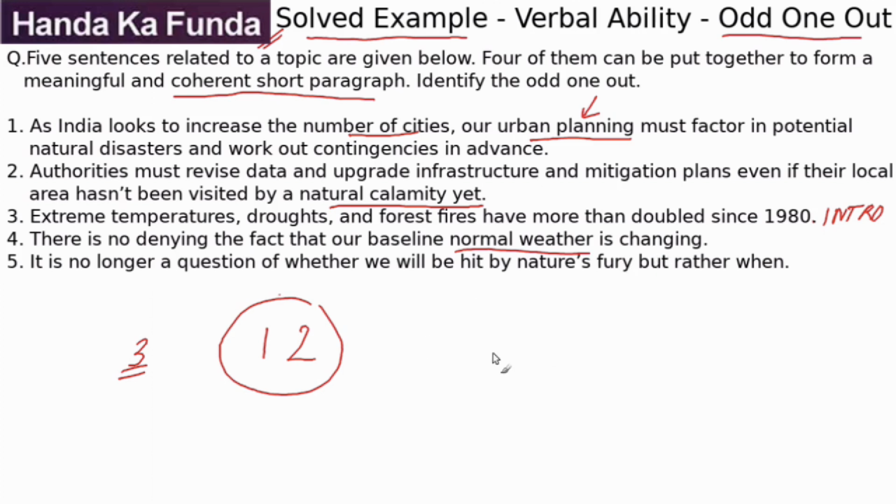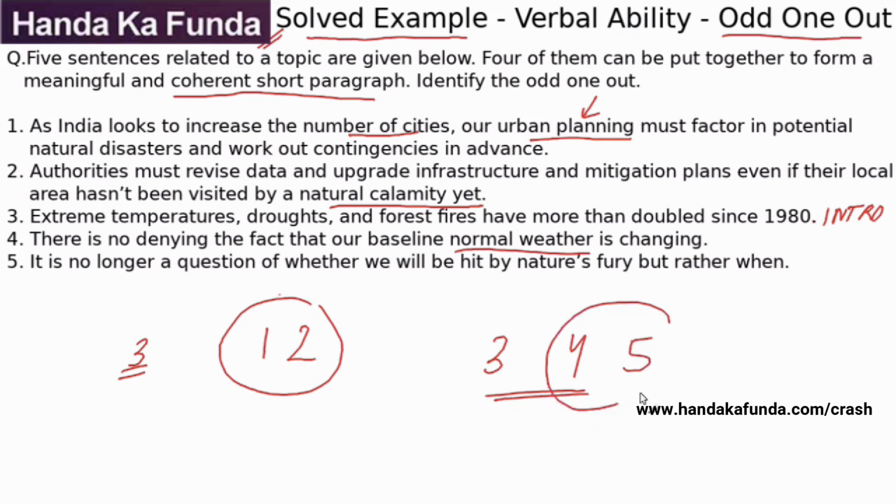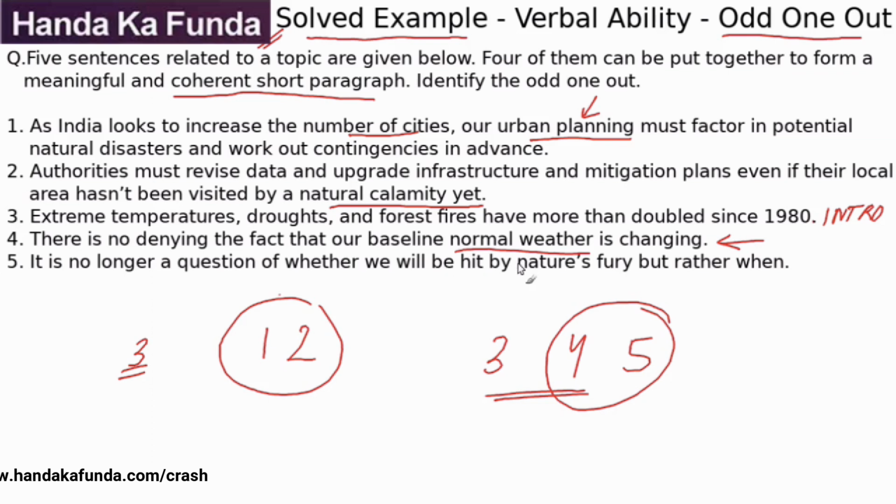I think 4 can actually follow up 3, and then it is no longer a question of whether we will be hit by nature's fury, but rather when. So again, 4 and 5 are forming a strong pair, that the normal weather is changing. This is given to me. No longer a question of whether we will be hit, but when. So 4 and 5 are forming a strong pair.